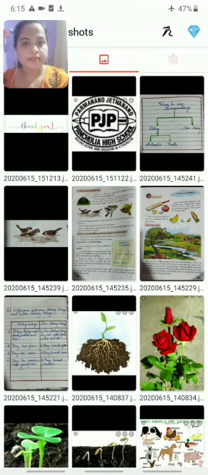And further, these living things are divided into two groups, that is plants and animals. Then we have also studied that plants and animals are living things and they need food to grow.